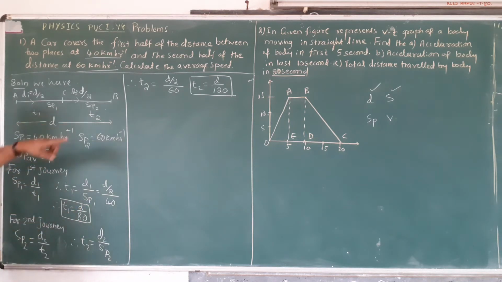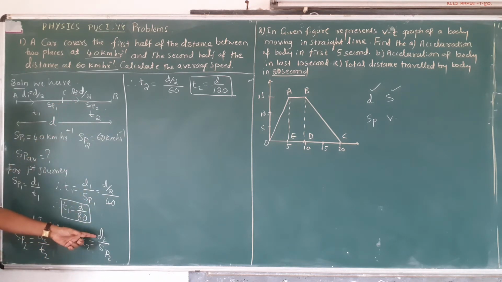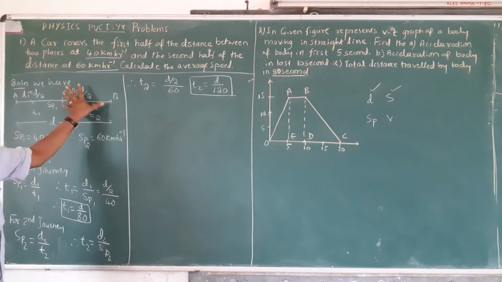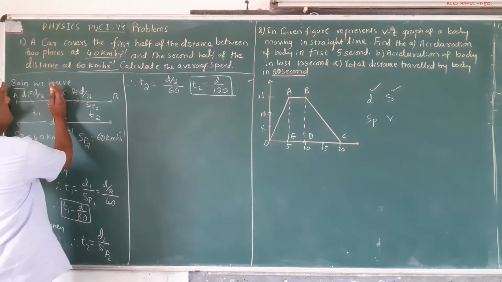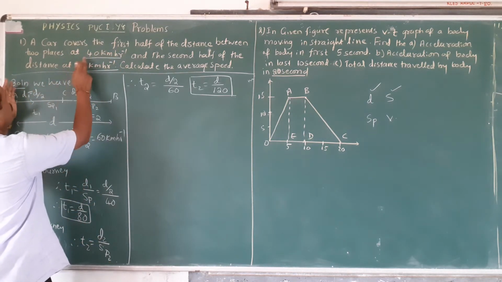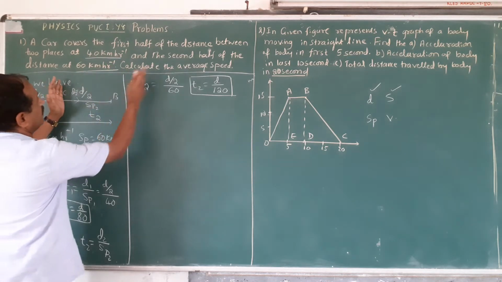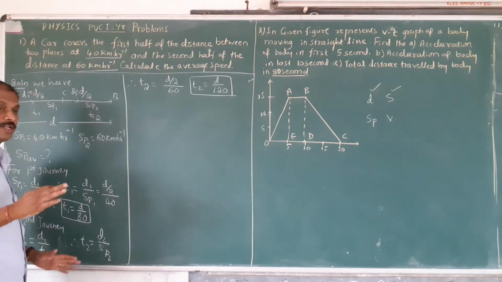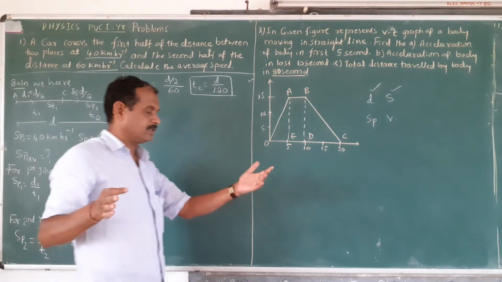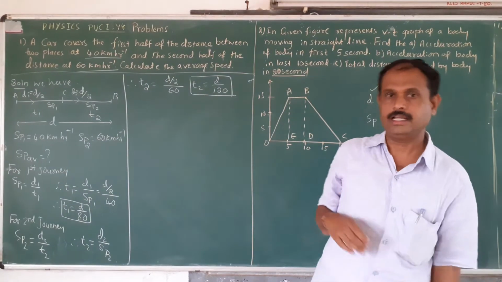For the second journey, from this point to this point, SP2 is D2 divided by T2. T2 is equal to D2 divided by SP2. Therefore D2 is the remaining half of the distance. It is given here: a car covers the first half of the distance between two places at 40 km per hour, and the second half of the distance at 60 km per hour. Exactly D by 2, D by 2. Total distance between the two places, you take as D.